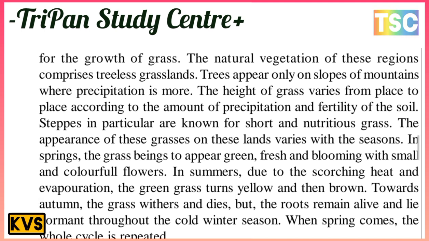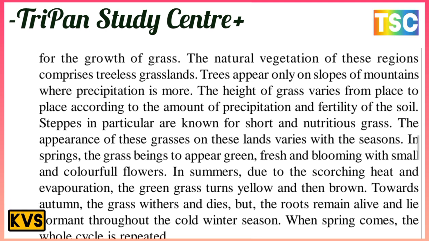The height of the grass varies from place to place according to the amount of precipitation and fertility of the soil. Steppes in particular are known for the short and nutritious grass. The appearance of these grasses on these lands varies with the season.